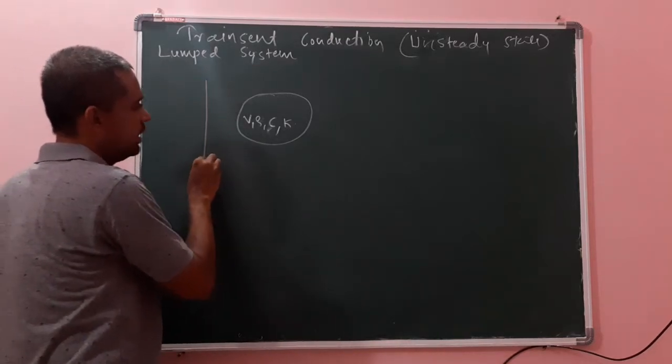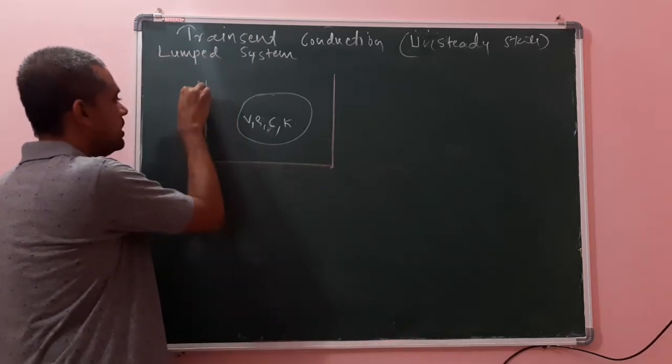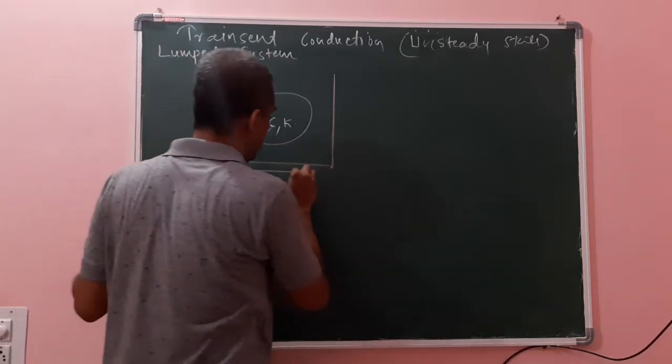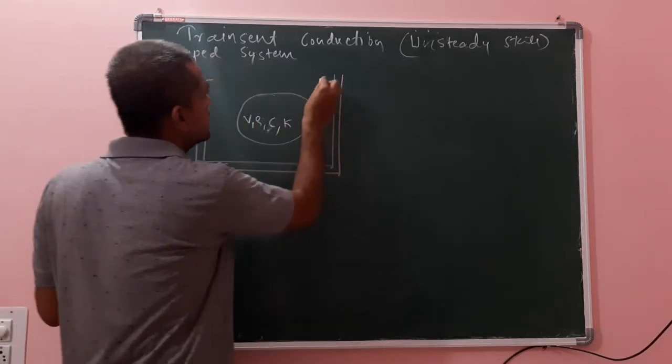Let us consider a container like this. Let the lumped system be immersed in this container.